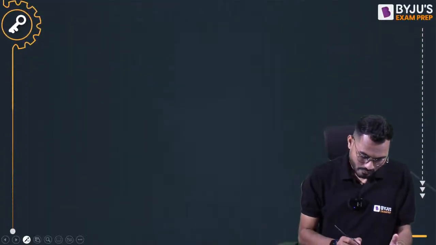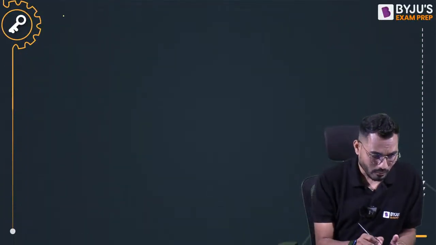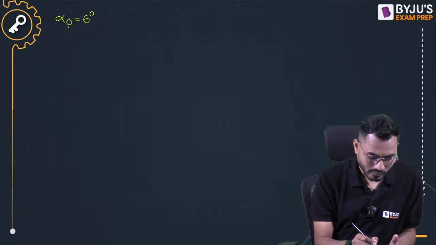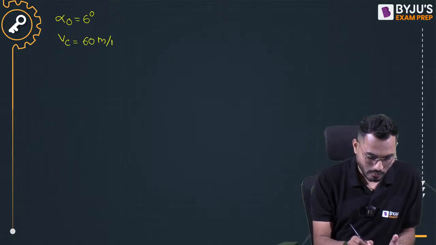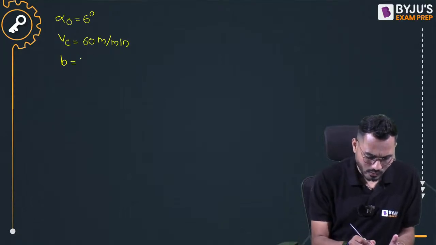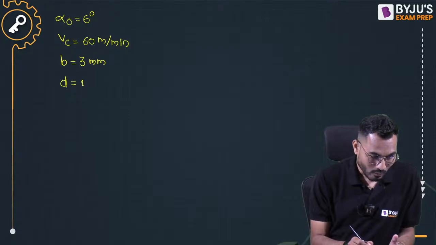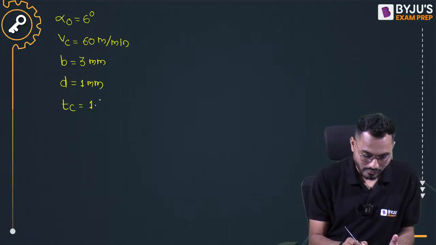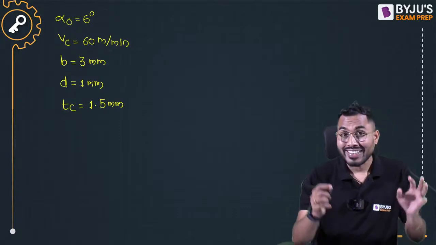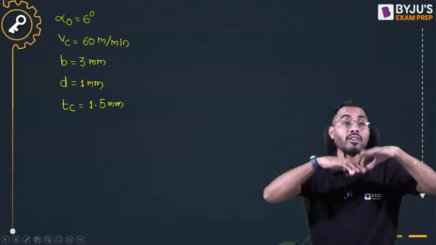So the values are very simple. Orthogonal rake angle alpha 0 is given exactly equal to 6 degrees. Cutting velocity VC is given exactly equal to 60 meter per minute. Width of the chip b is given exactly equal to 3 millimeter. Depth of cut d is given 1 millimeter. Chip thickness ratio TC is given exactly equal to 1.5. I'm just writing down whatever data is given, and then we'll come across.